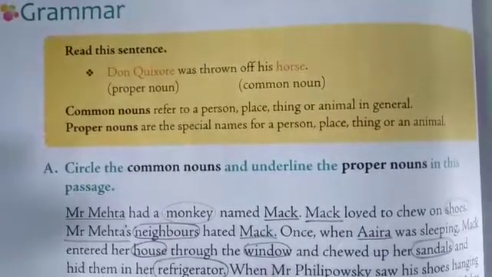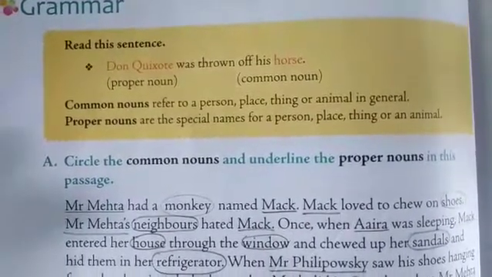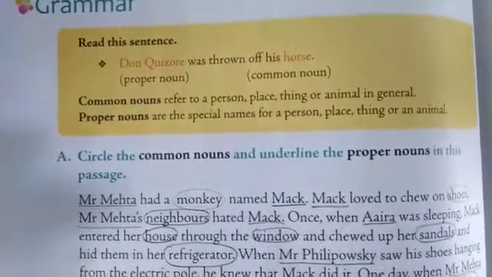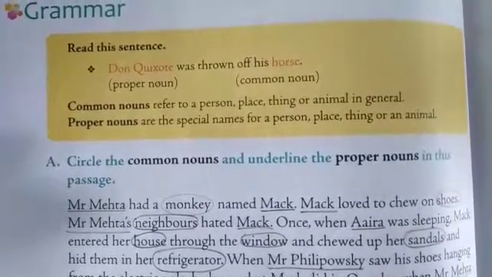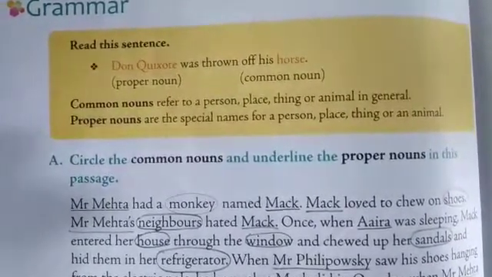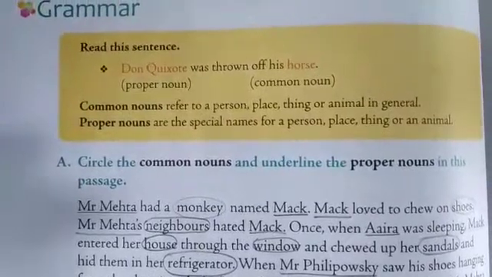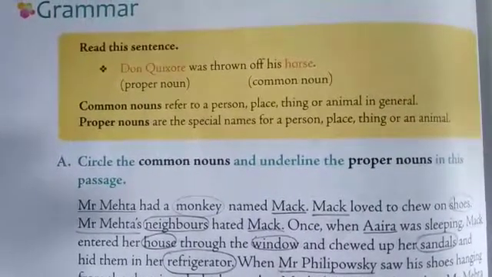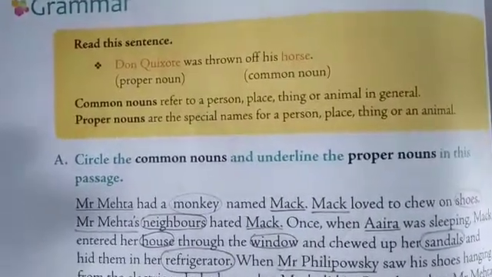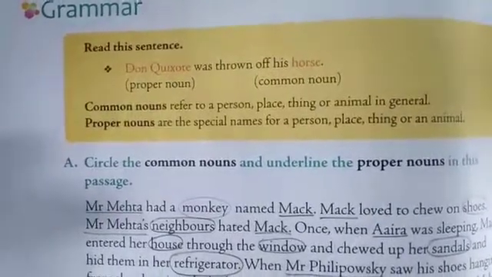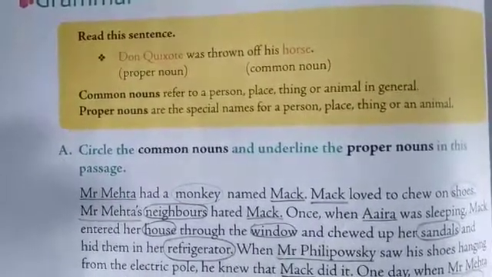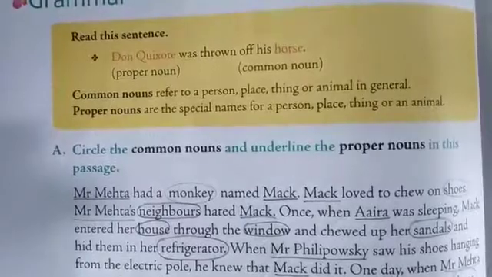Place, as we are living in Nizamabad. Thing might be anything: table, chair, bench, bed. Or an animal, any type of animal: cat, dog, lion, tiger, anything.